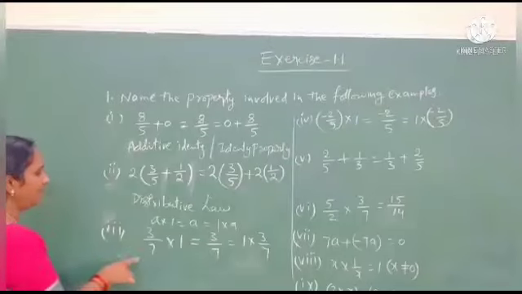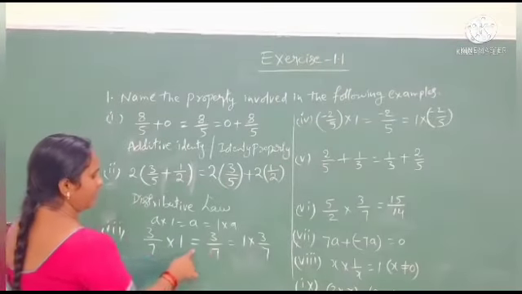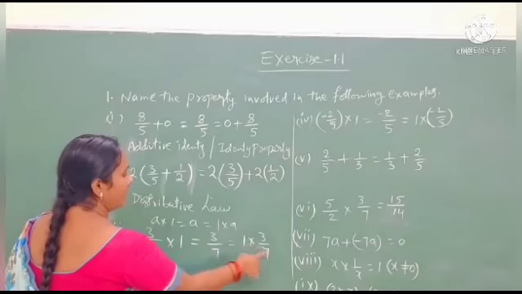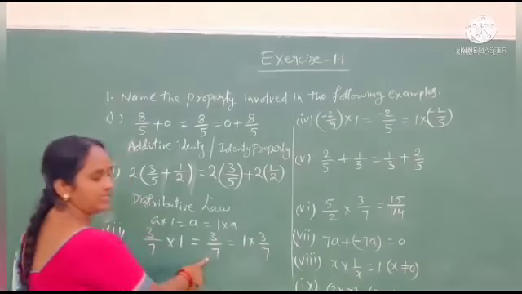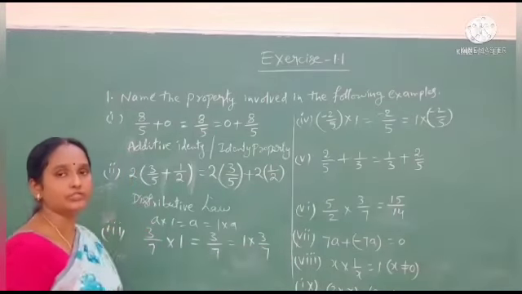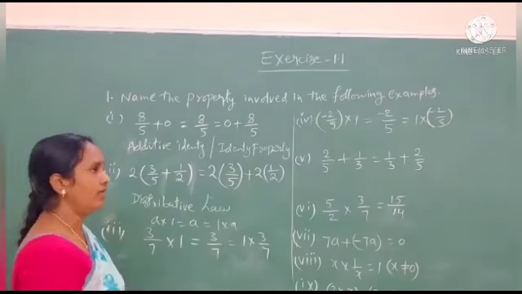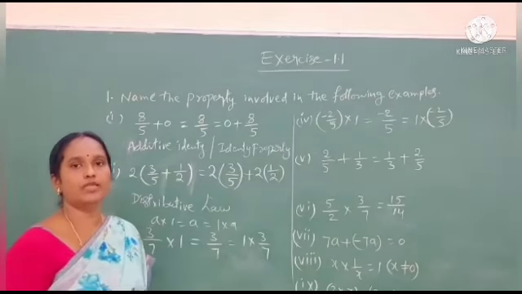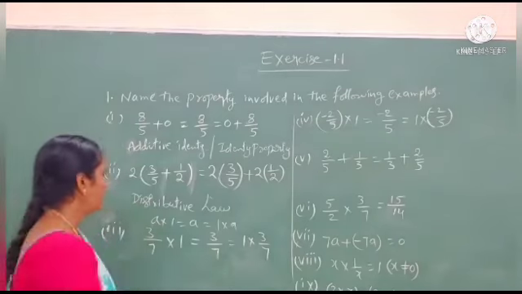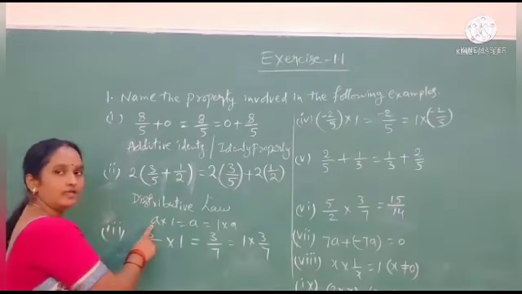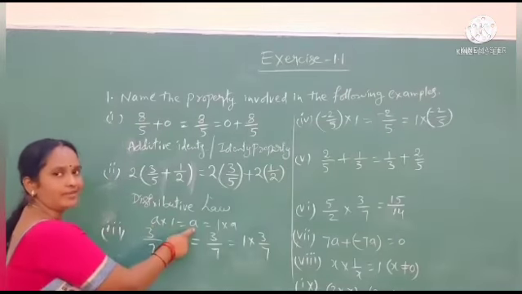See, in the third question, 3 by 7 into 1 equals 3 by 7, and 1 into 3 by 7 we get 3 by 7. I already told you, when we multiply by 1 we get the same number. When we multiply a rational number by 1 we get the same rational number.